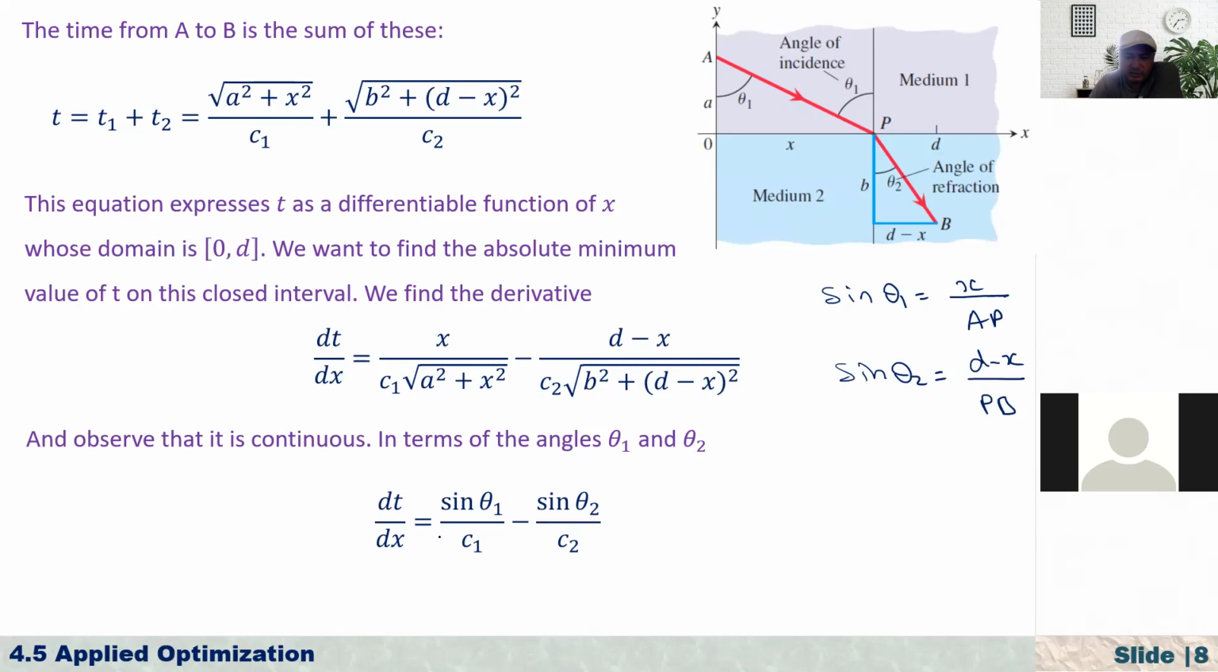If x is equal to 0, sine of theta 1 is equal to 0, and sine of theta 2 is D over PB. And in front of D over PB, we have a minus, that is minus.